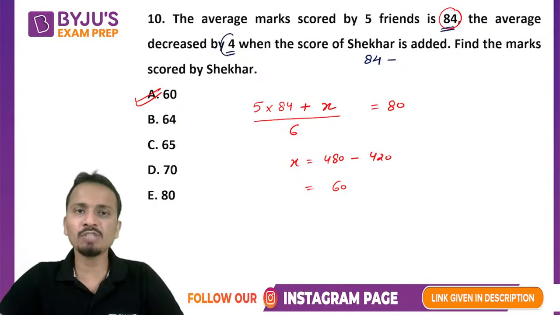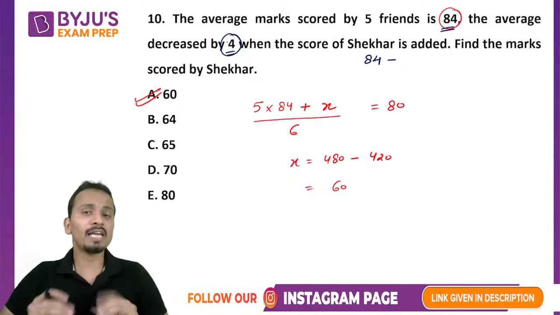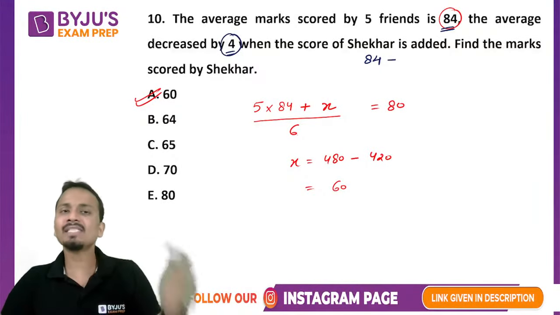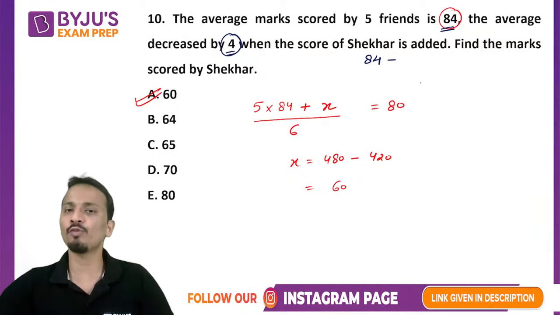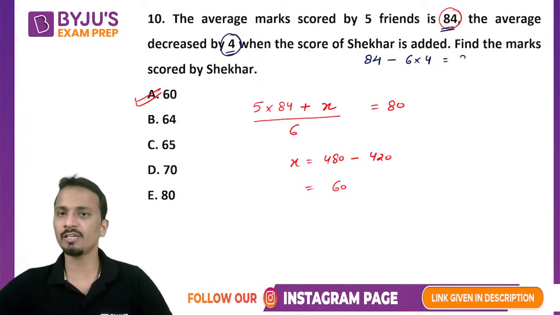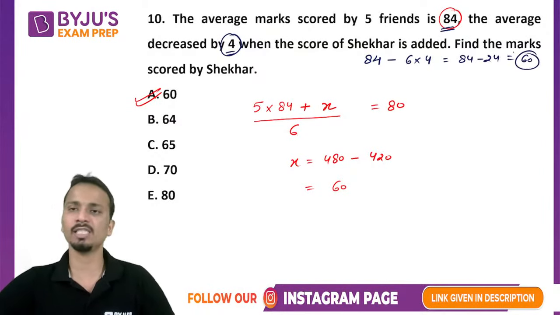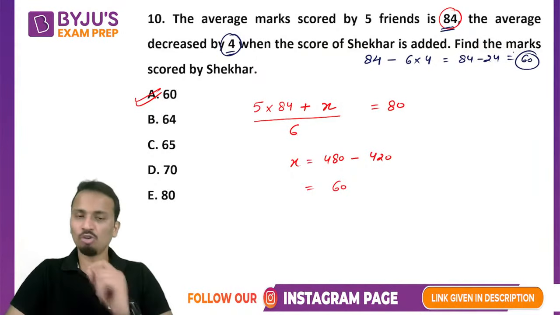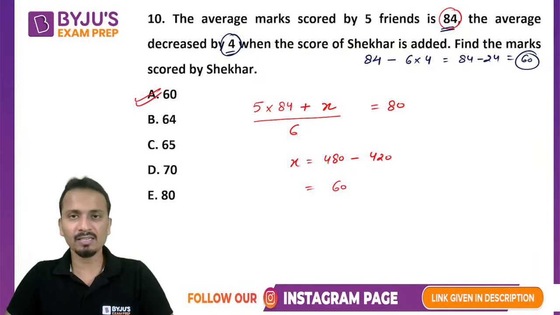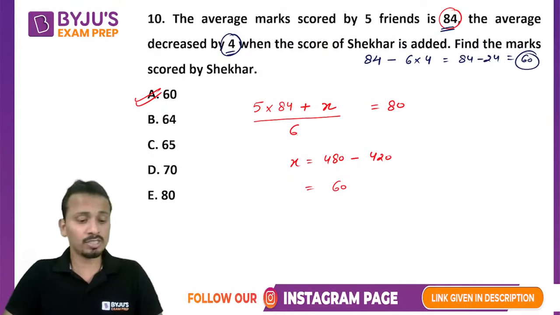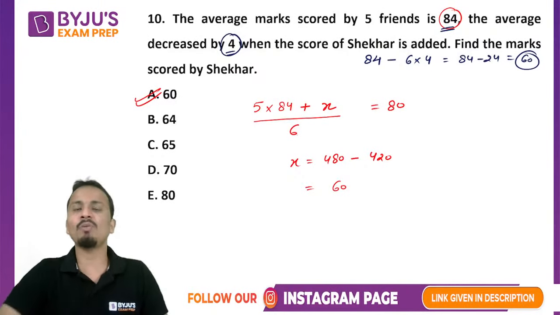Now average decreased by 4 because now there are 6 people, and अगर मैं 6 people में से 4, 4, 4, 4 remove कर देता हूं, that means 6 into 4 remove कर देता हूं, that will give you the marks of Shekhar. So 84 minus 24, that will be equal to 60. Okay, so just look at this method again. There are plenty of questions that will be given in your study material. Try to apply this one.